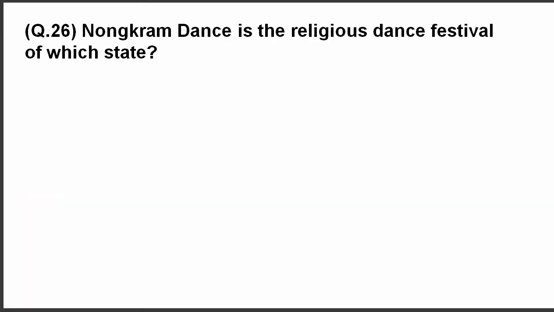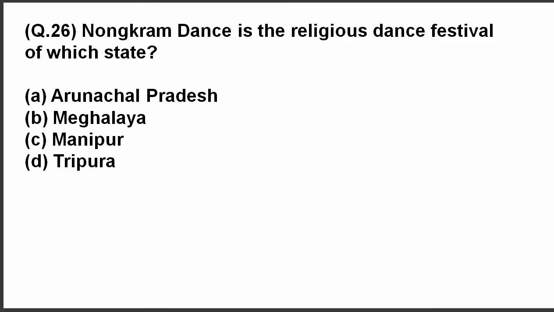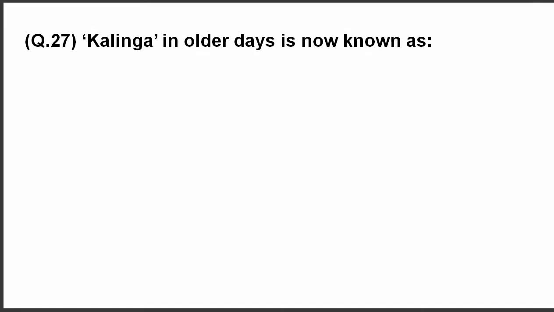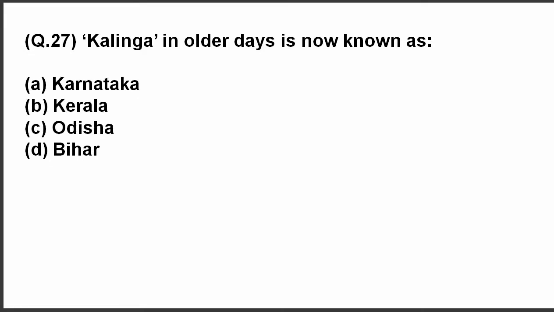Question 26. Nongkram dance is the religious dance festival of which state? The correct answer is Meghalaya. Question 27. Kalinga in older days is now known as? The answer is Odisha.